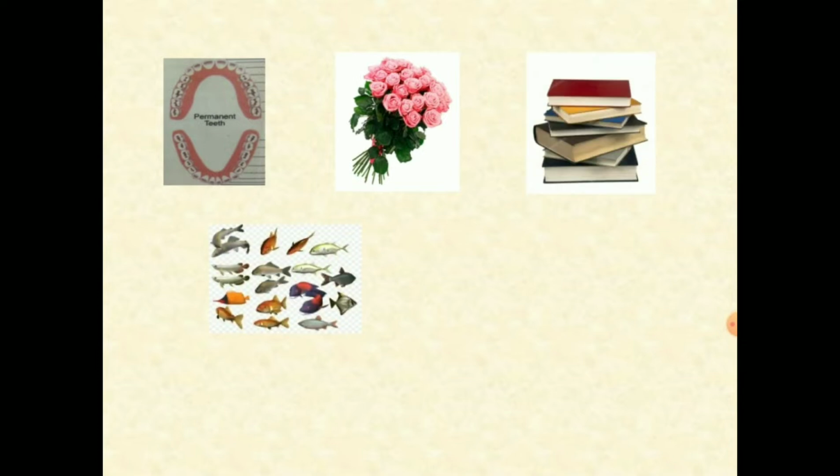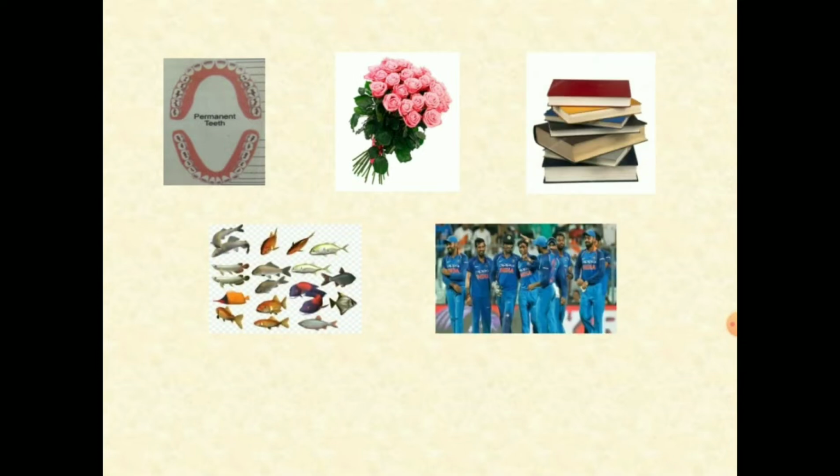Children, today we are going to discuss the second chapter in our 10th class mathematics. Before going to discuss our topic, I will show some images. Just observe them and think about them. Let's have a look at the images. Here we have a figure of teeth, a bunch of flowers, a pile of books, a school of fish, and an image of Indian cricketers. Children, observe them. What do you think about them?